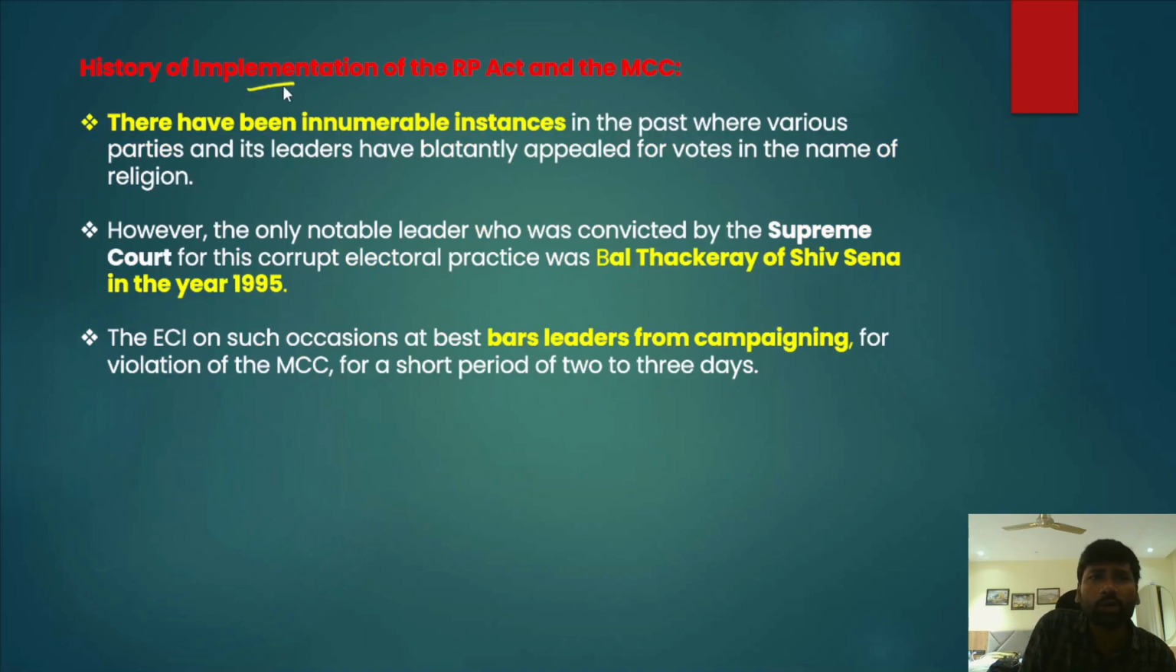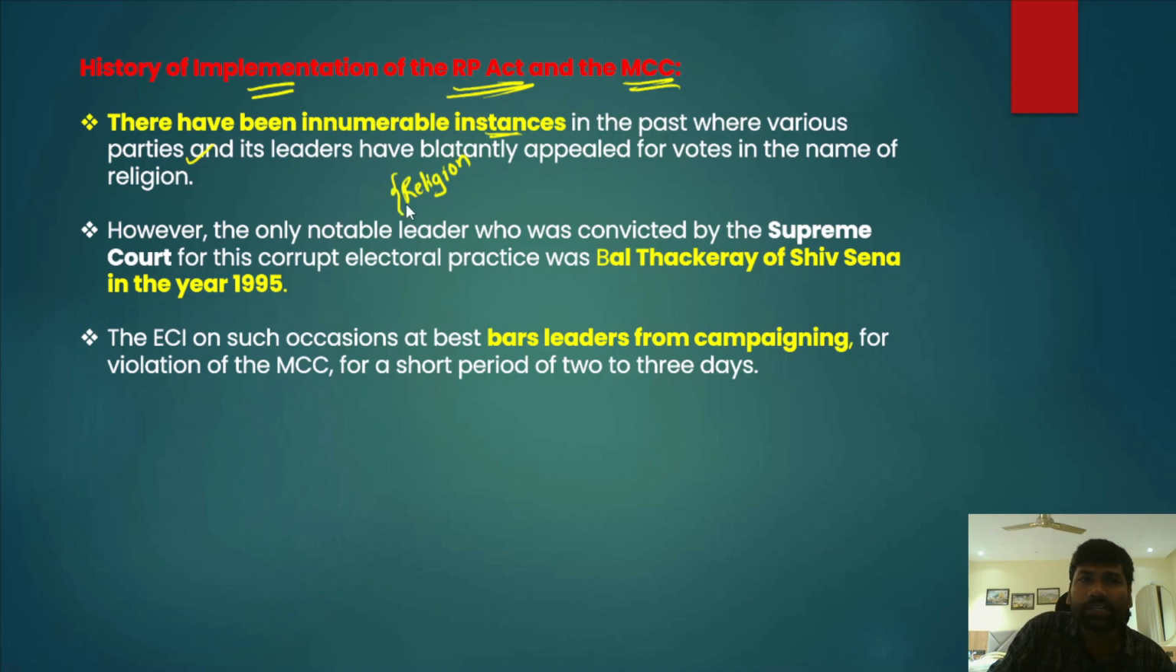After that, when we talk about the history of implementation of the Representation of People Act and the Model Code of Conduct, we need to keep in mind a few things. Firstly, there have been innumerable instances in the past where different parties and different political leaders have blatantly violated and appealed to voters on these lines. For example, they have used religion, region, race and language to appeal to voters, and these are being used by different political parties and candidates.